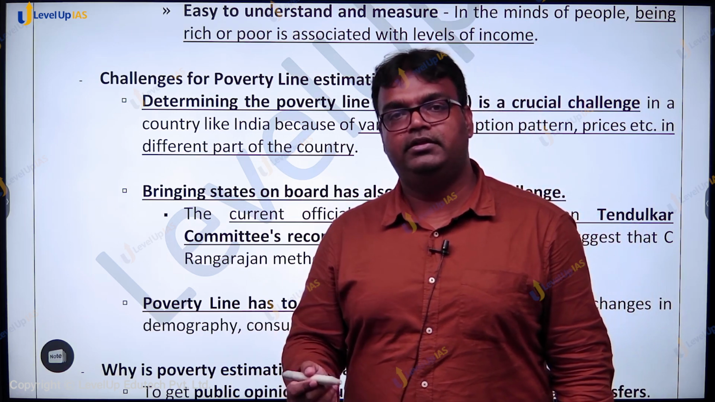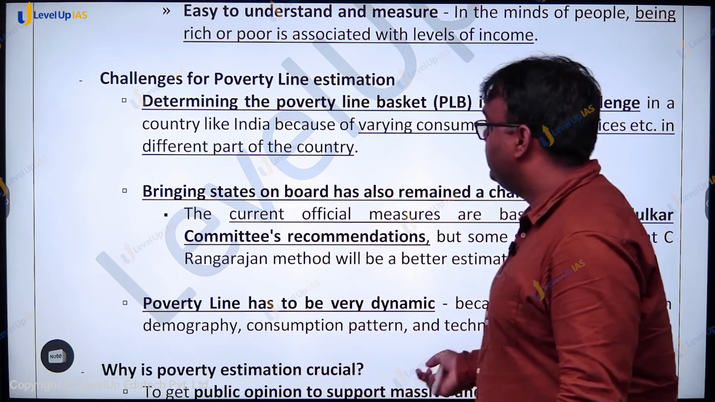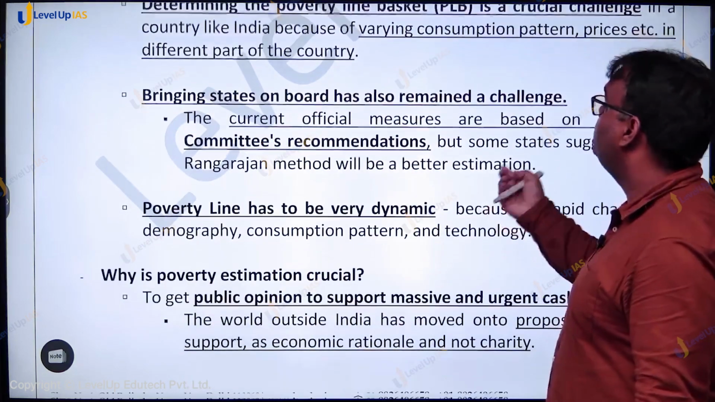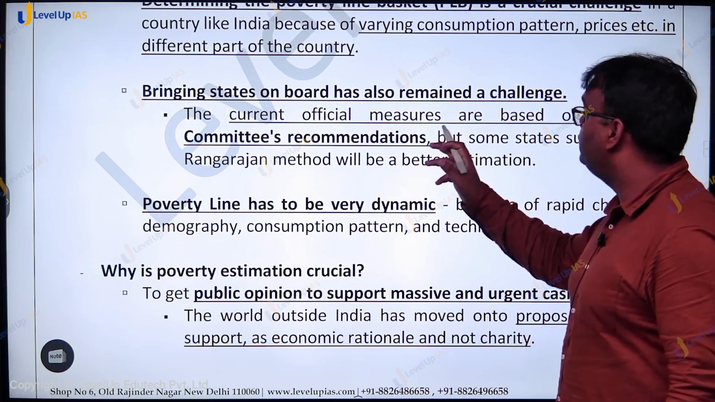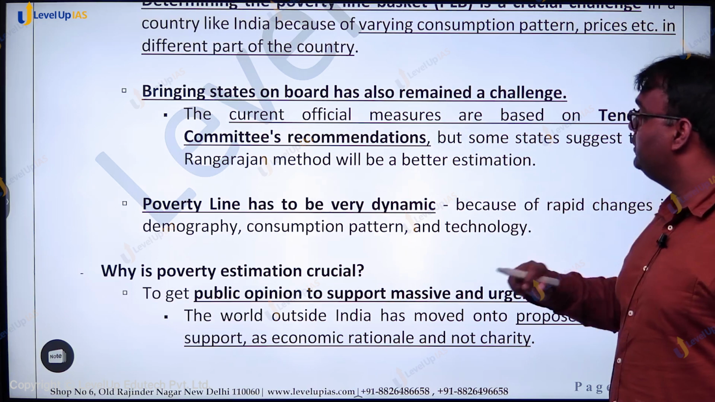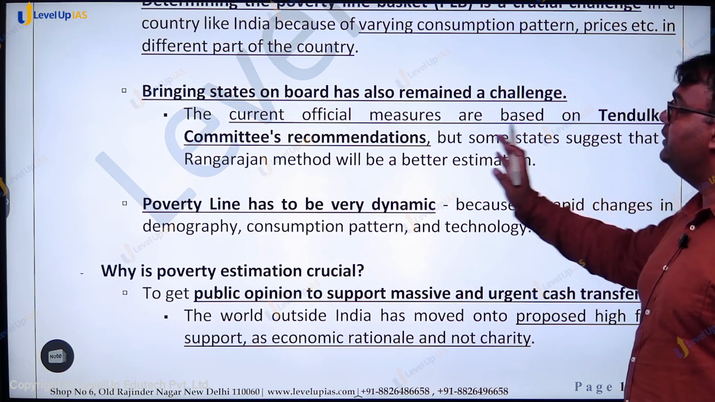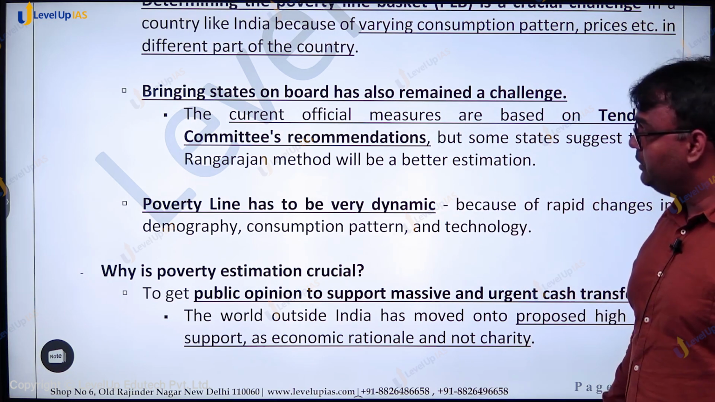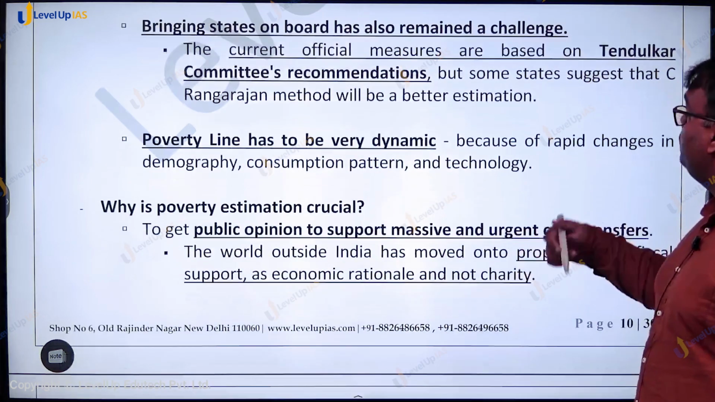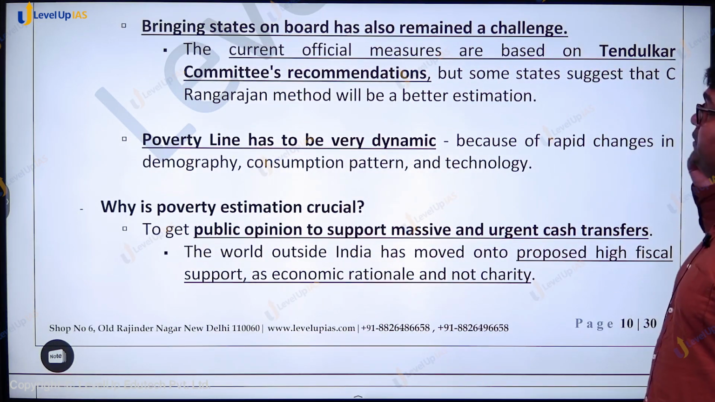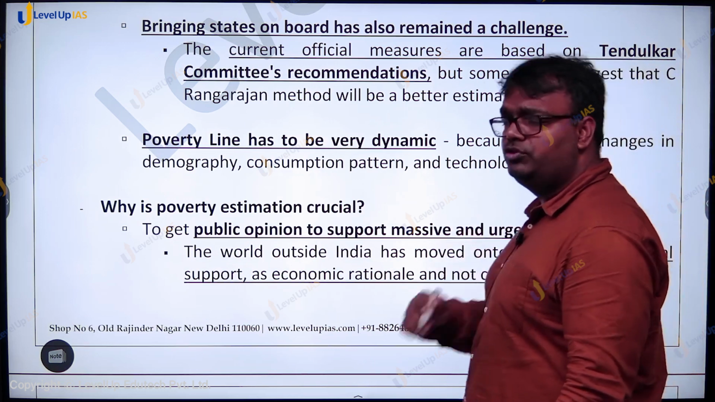Determining that becomes the first challenge. Second, bringing states on board has also remained a challenge. The current official measures are based on the Tendulkar committee's recommendation, but some states suggest that the C. Rangarajan method will be a better estimation. Then the poverty line has also been very dynamic because of rapid changes in demography, consumption pattern, technology, etc.